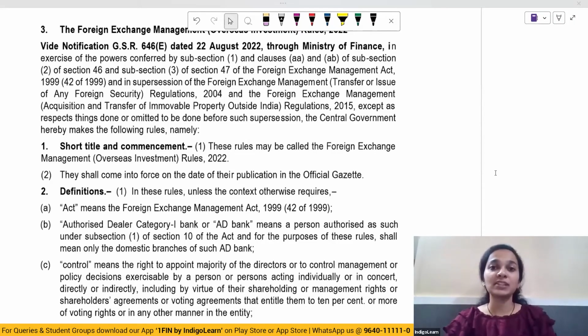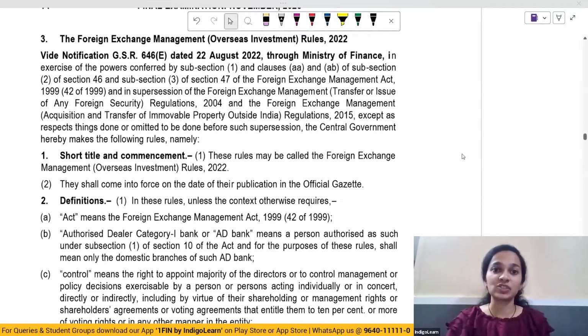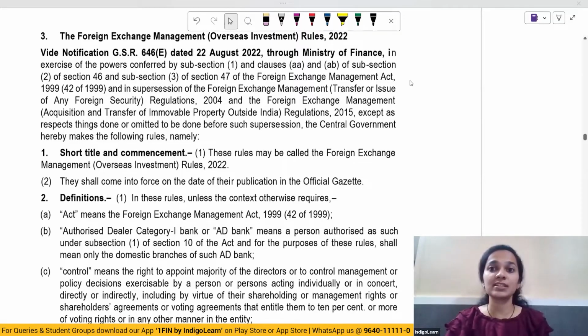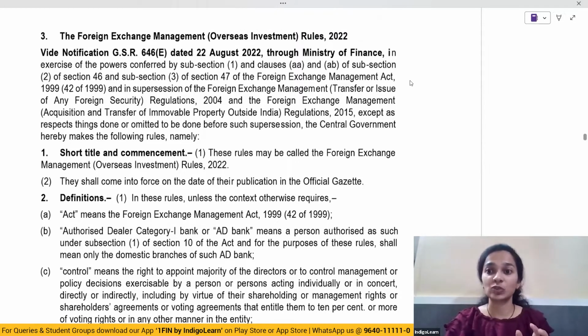Hello everyone. So today let's look at the amendments for CA Final under the FEMA Act. Let's start. So there were these new rules and regulations which were introduced: foreign exchange management, overseas investment rules, and overseas investment regulations. So these were notified, they were published as on notification which came on August 22nd, 2022.